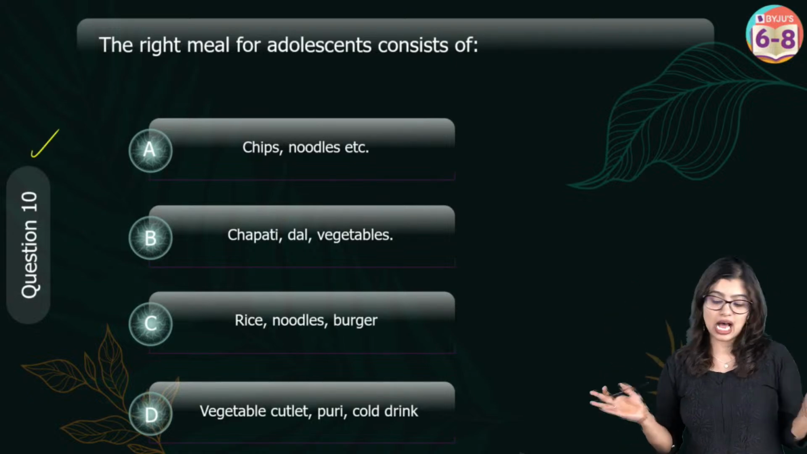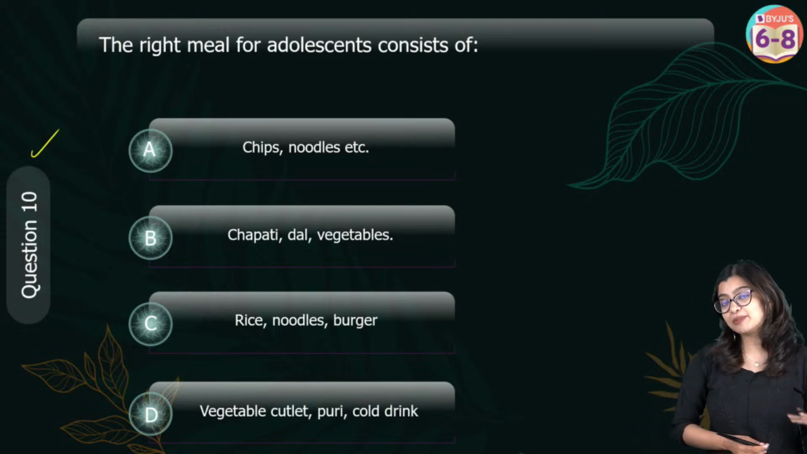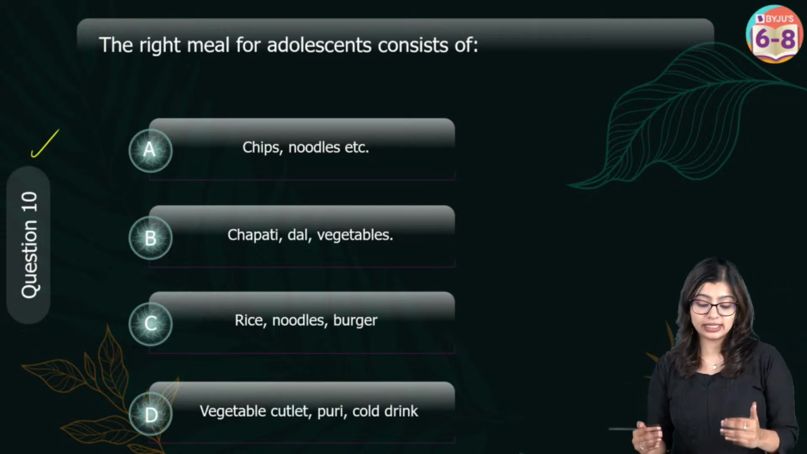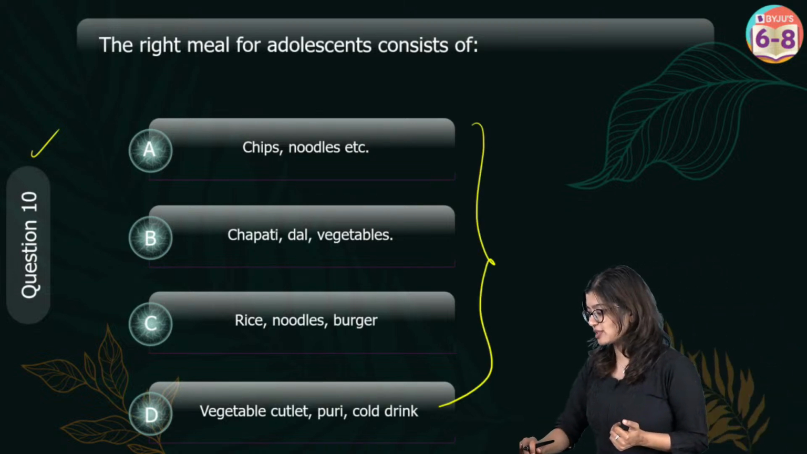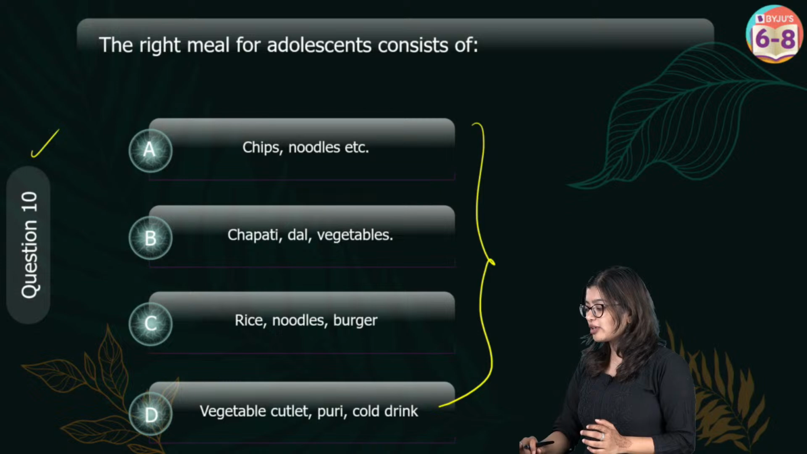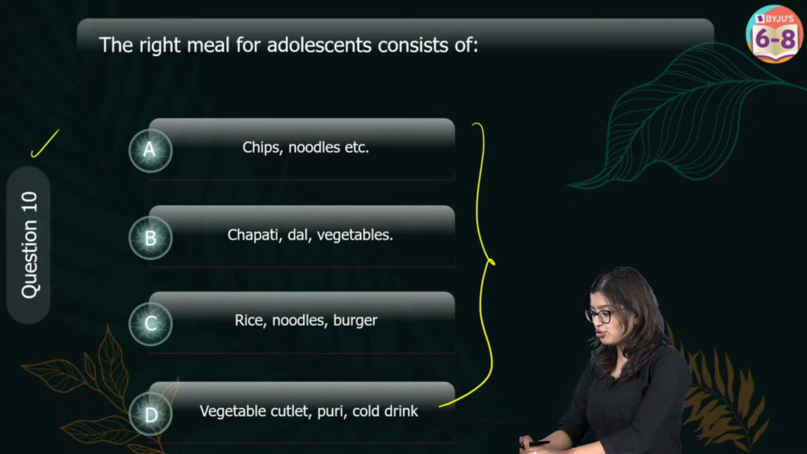Question number 10 is a last easy peasy question. A right meal for adolescents should include what? We have 4 options from which you need to tell me which is the correct answer. I don't even think you need a poll for this because this is that easy. But I am sure that you guys are going to give me the answer.